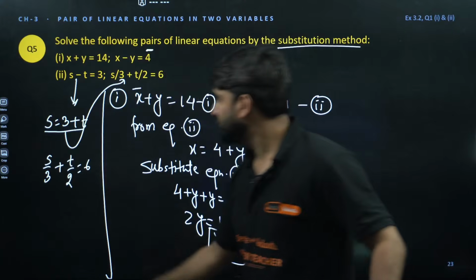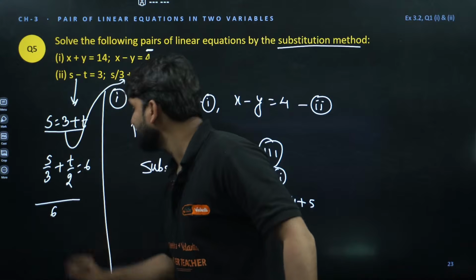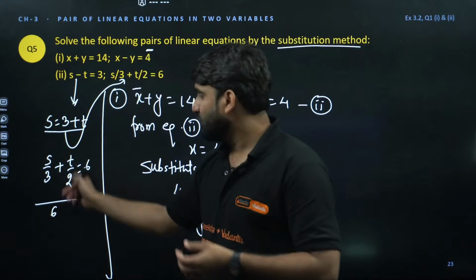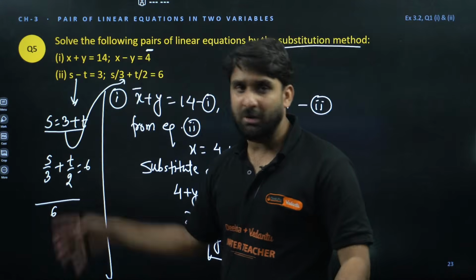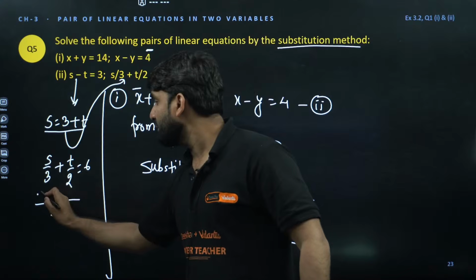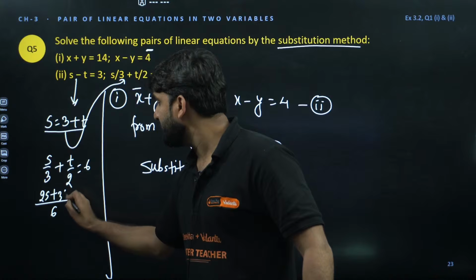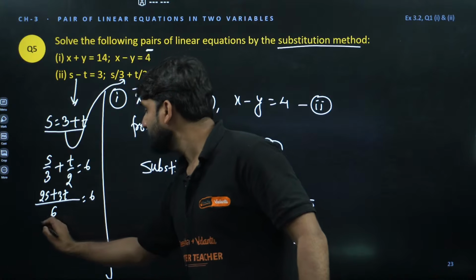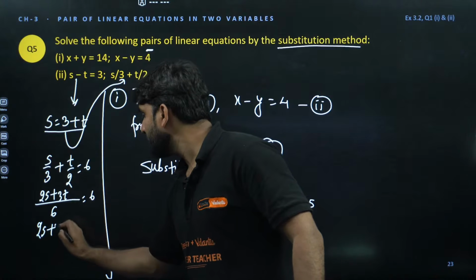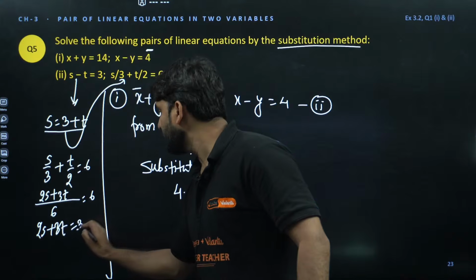Take LCM. So on taking LCM, this will become 6. The LCM of 3, 2 will be 6 because both are prime numbers. 3, 2 is 6, so this will go 2s, 2, 3 is 6, so this will become 3t is equal to 6. So this is 2s plus 3t is equal to 36.